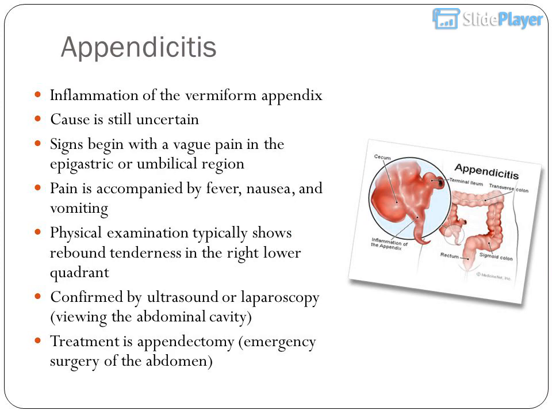Appendicitis, inflammation of the vermiform appendix. The cause is still uncertain. Signs begin with a vague pain in the epigastric or umbilical region. Pain is accompanied by fever, nausea, and vomiting. Physical examination typically shows rebound tenderness in the right lower quadrant. It is confirmed by ultrasound or laparoscopy, viewing the abdominal cavity. Treatment is appendectomy, emergency surgery of the abdomen.